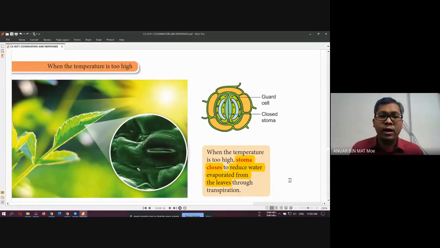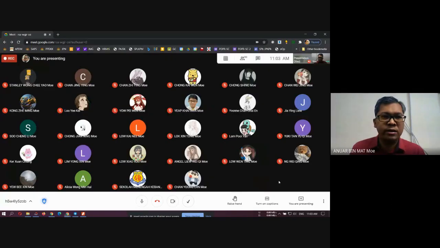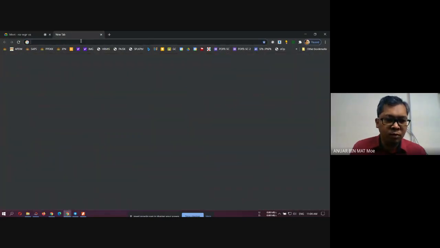So what happens if there is no control? When the temperature is too high, what happens if the stoma or the guard cells continue to open? Okay, so the water content inside the plant will decrease, and then the plant will wilt. What is the meaning of wilt?